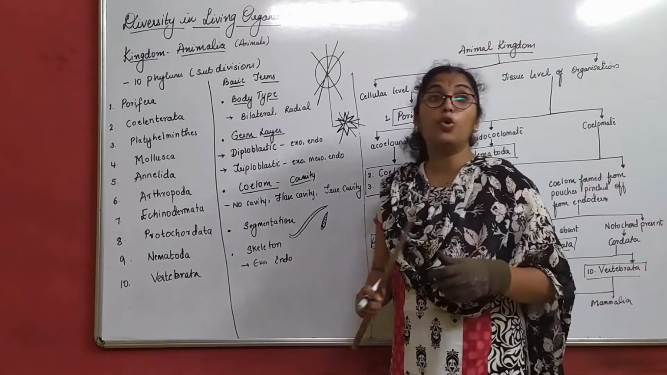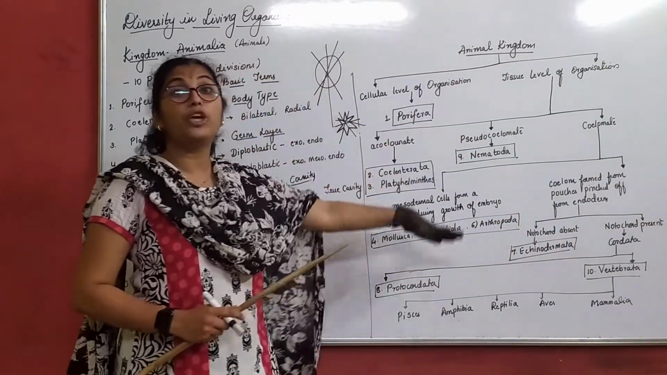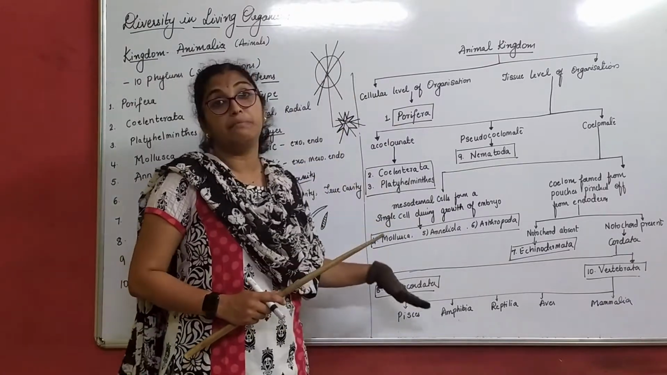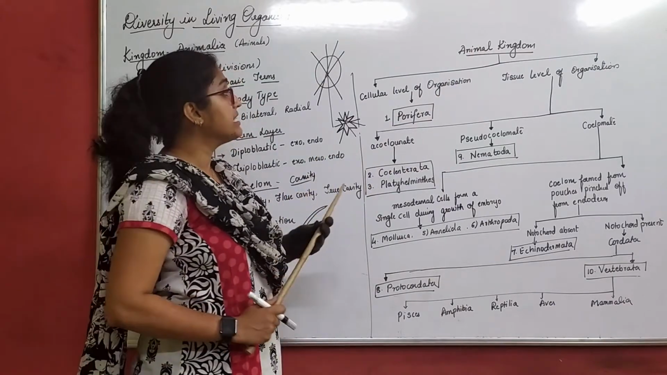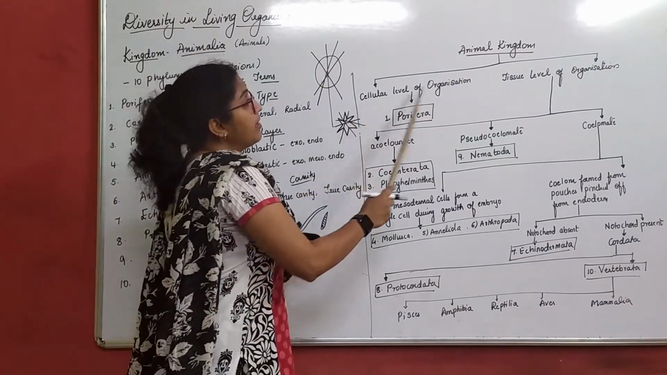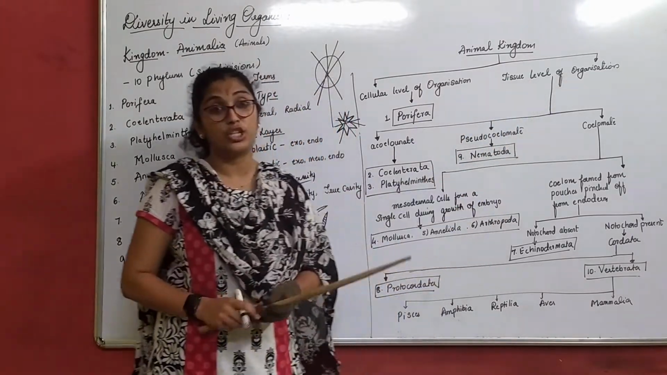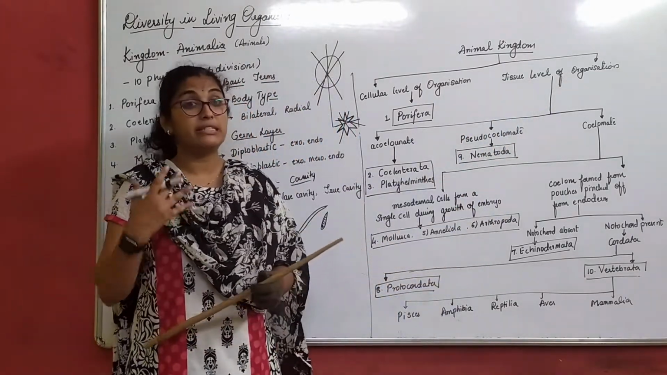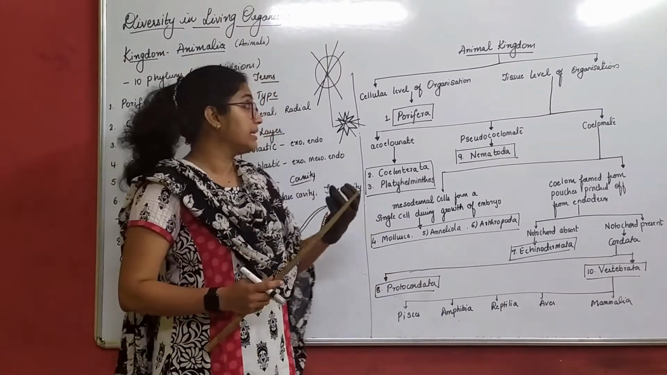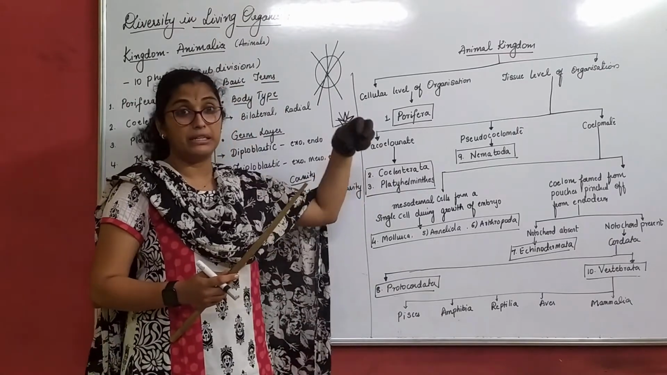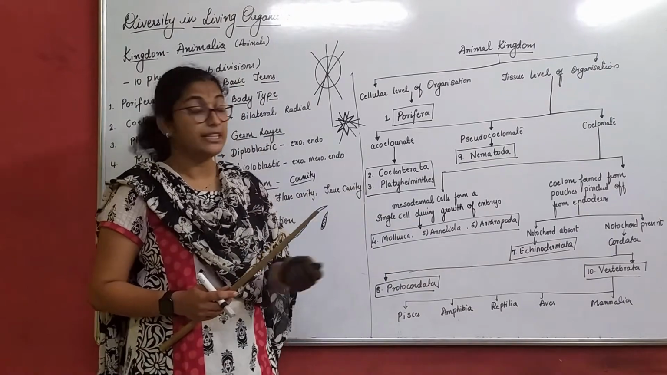So now we'll move on to the flow chart of the animal kingdom, how exactly we are going to study each and every part in this. So animal kingdom is basically classified in terms of cellular level of organization and tissue level of organization. Now, what do you mean by cellular level of organization? All the functions of the particular organism are carried out by a single cell only, right?